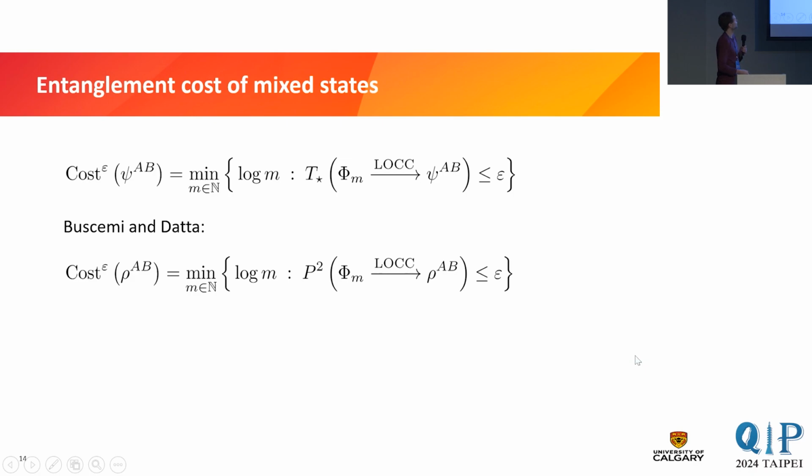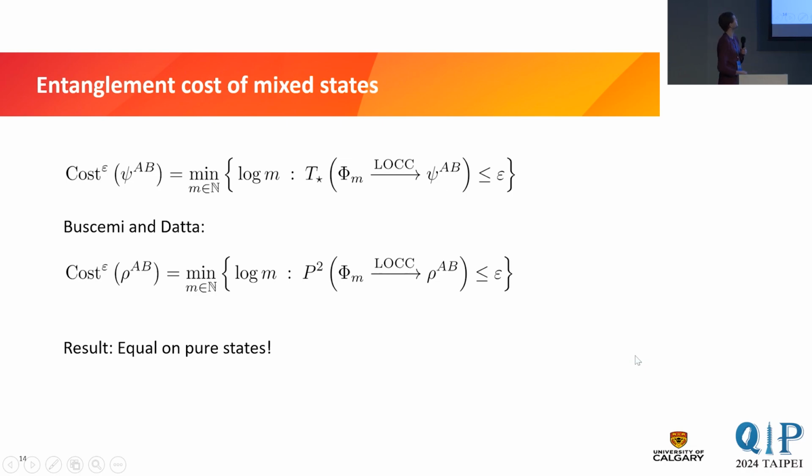Now you might say this is not good notation, because I use cost for two different distances, so at least on pure states, these should be conflicting definitions. But we will see in a moment that, in fact, the results are equal on pure states. So in a bit of abusive notation, I will use the same symbol for both of them.